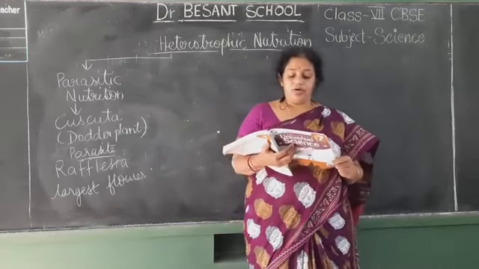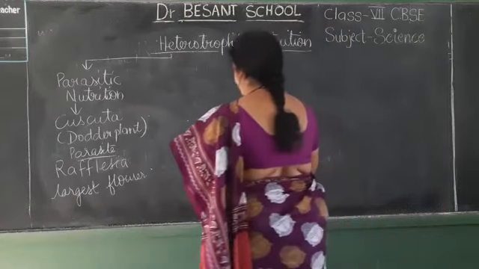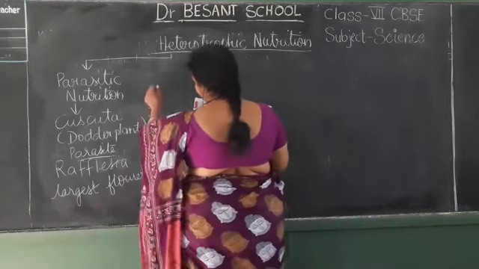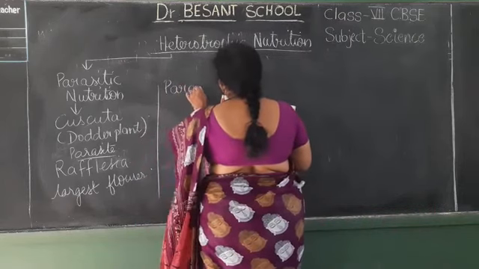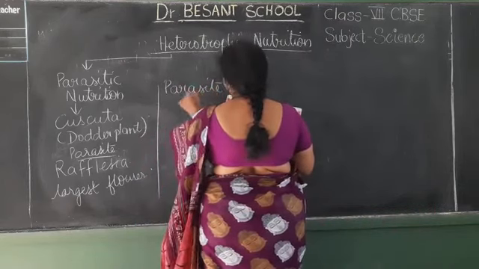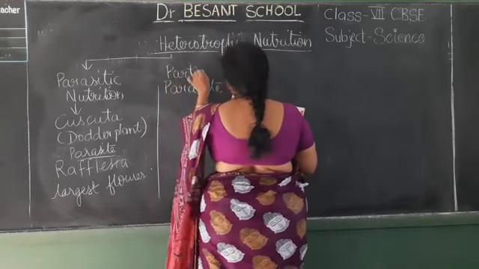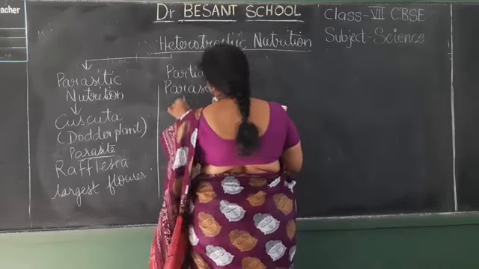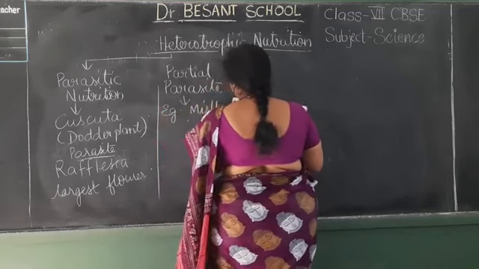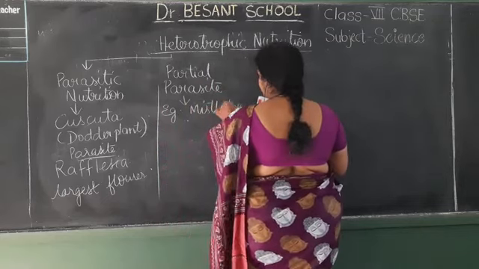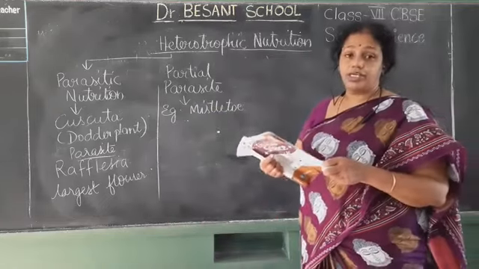Next one we shall see about a partial parasite. Partial means it is not fully dependent upon the host plant for everything. Only for certain requirements it is dependent, then it is called a partial parasite. The example is mistletoe. Understood, children? It is mistletoe.